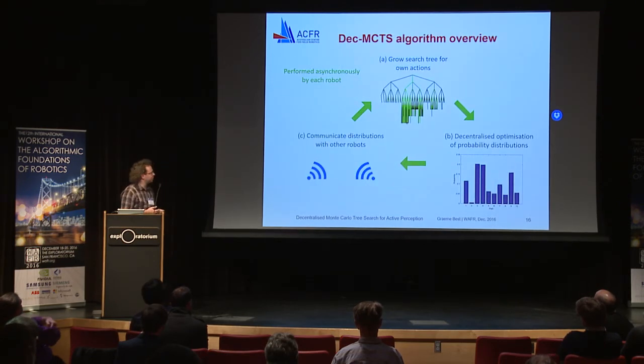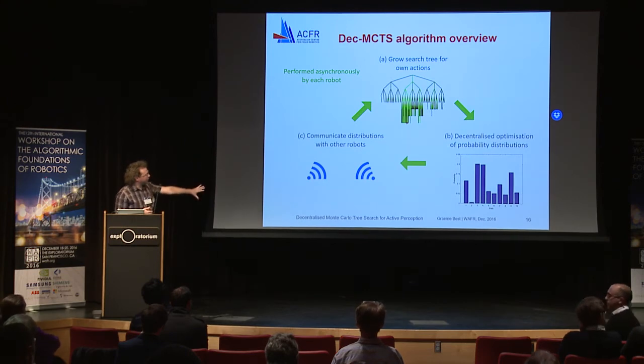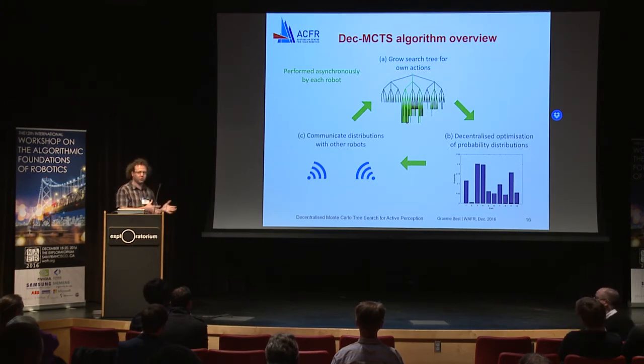Just to come back to this picture now, we've shown the tree and the probability distribution. Now we can communicate these distributions between the agents. The idea is that once you communicate the distributions, that gets fed back into the tree, and the tree now updates based on these new distributions. This is all happening on each robot, and it's all decentralized.